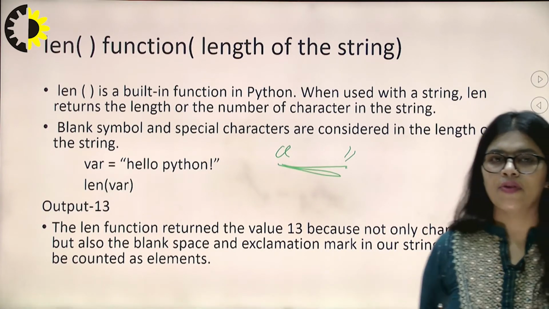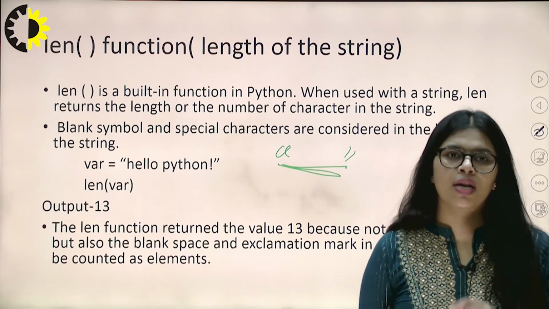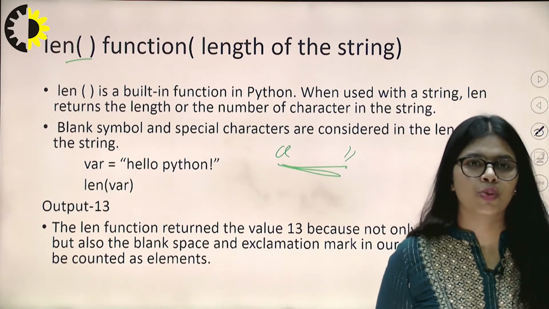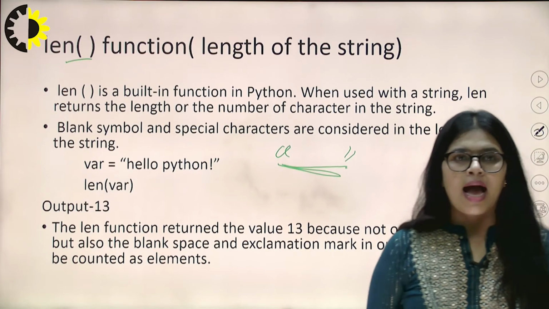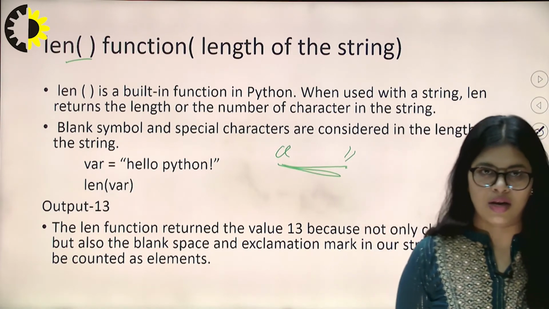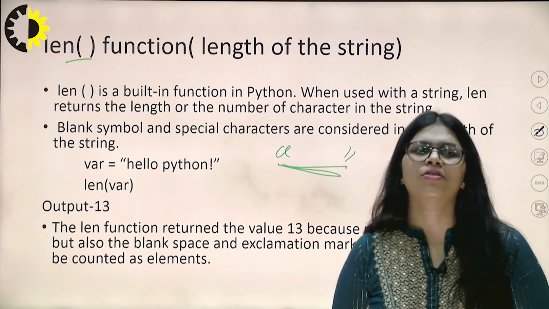To print the length of a string, we use the len function. The len function counts the length of a string and returns the number of characters in the string, that is, how many characters a single string includes.